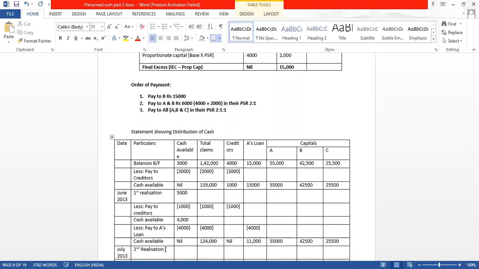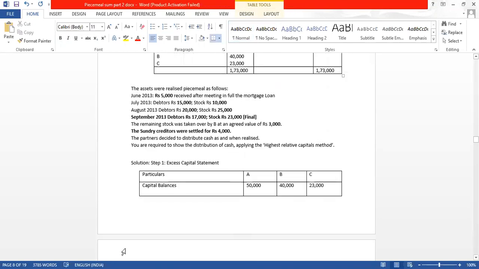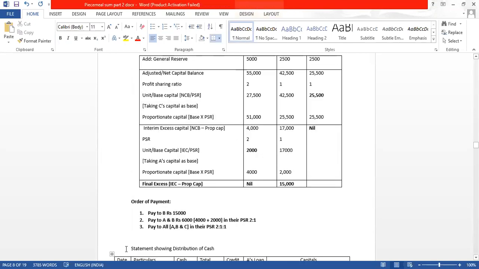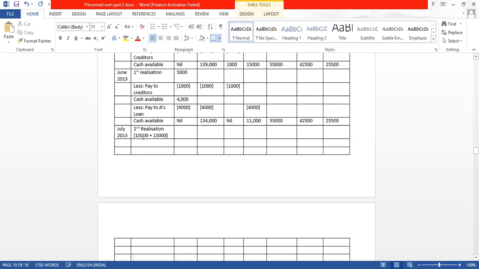How much have we got? 10,000 plus 15,000, 25,000. 15,000 from debtors and 10,000 from stock. So we have 25,000.